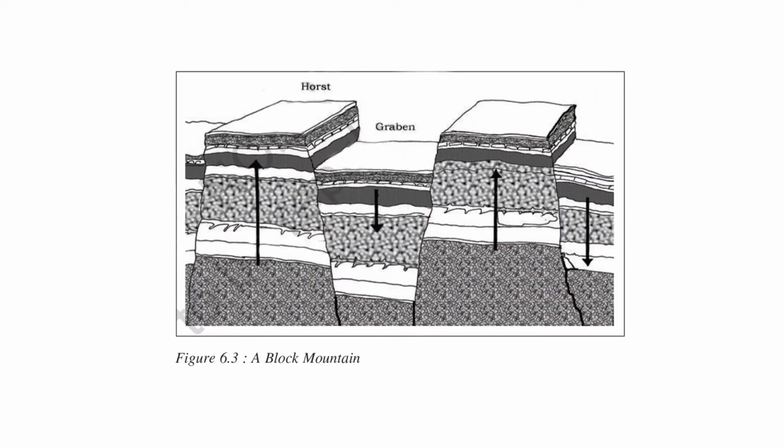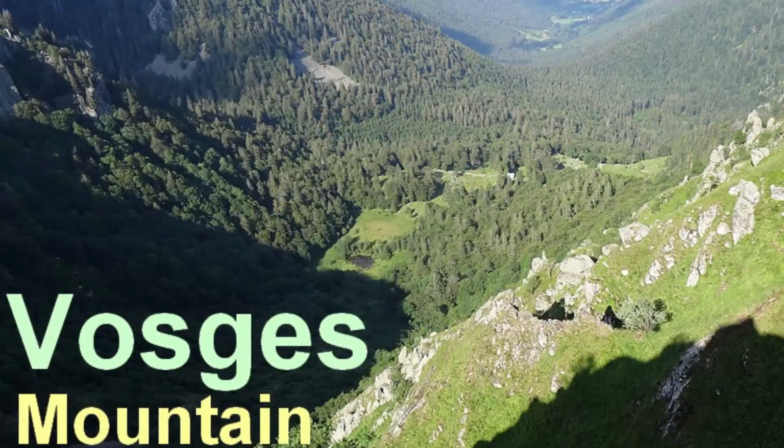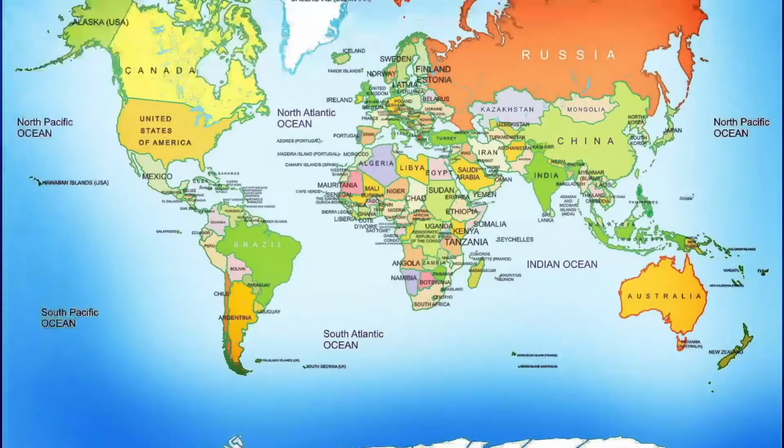Next, block mountains are created when large areas are broken and displaced vertically. The uplifted blocks are termed as horsts and the lowered blocks are called graben. The Rhine Valley and the Vosges Mountain in Europe are examples of such mountain systems.